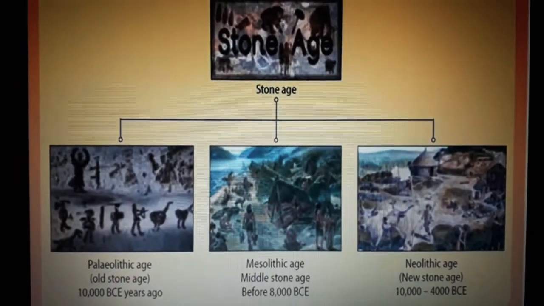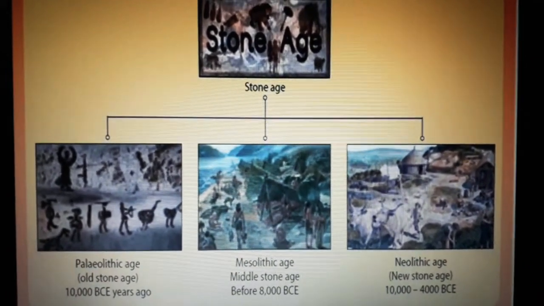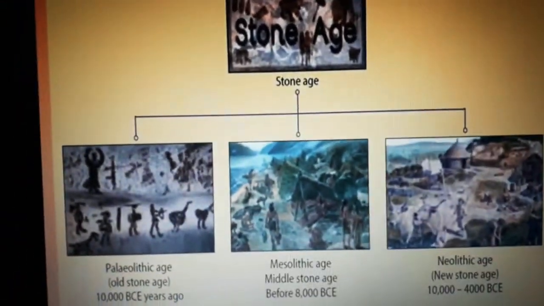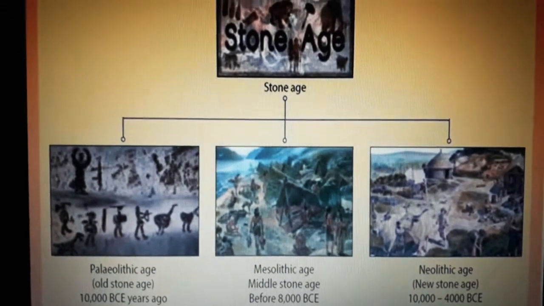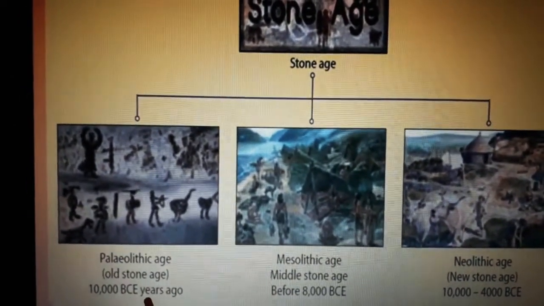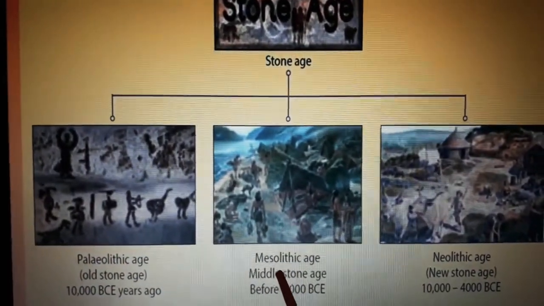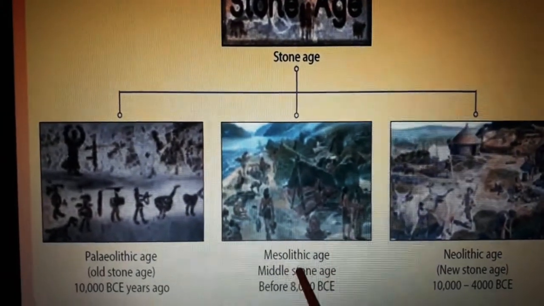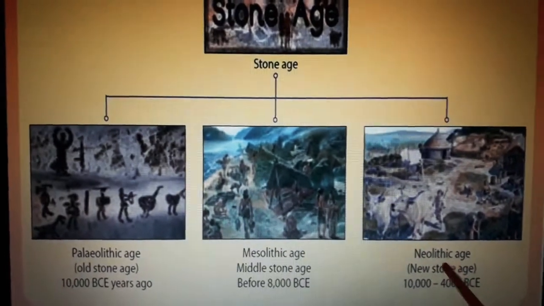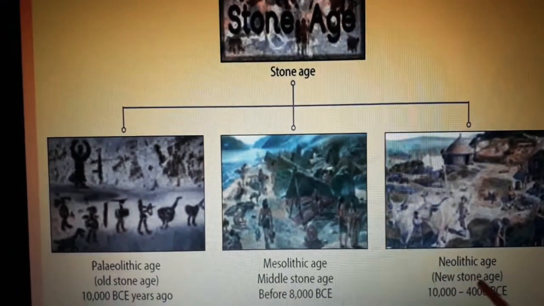Okay students, now we are going to see the Stone Age classification. The Stone Age is classified into three categories. The first is the Paleolithic Age, also called the Old Stone Age. The second is the Mesolithic Age, also called the Middle Stone Age. The third is the Neolithic Age, the New Stone Age.